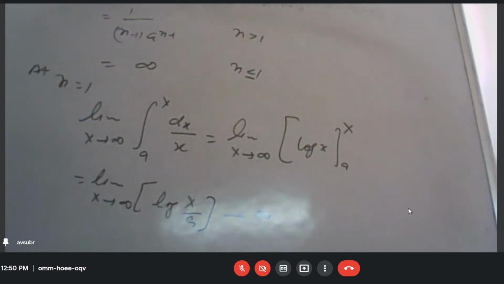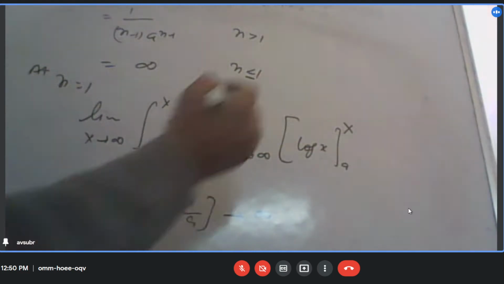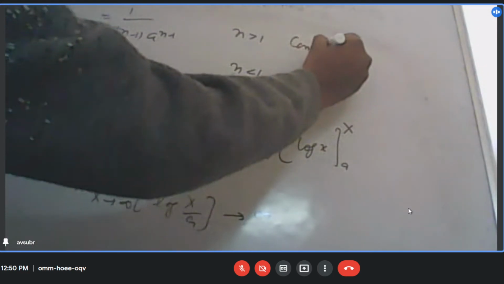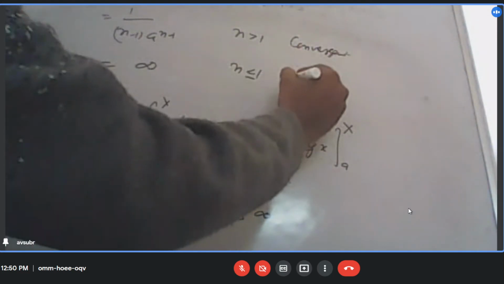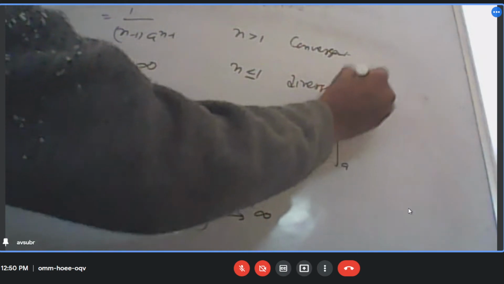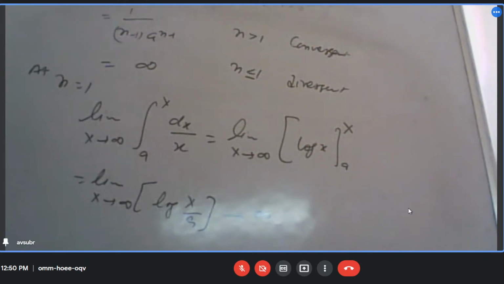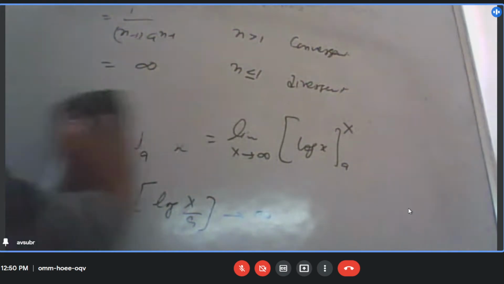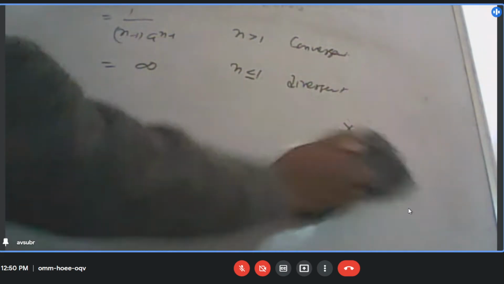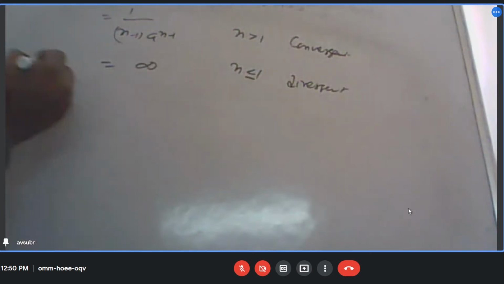Divergent. Divergent. Okay. And only for n greater than 1, it will be convergent. समझ में आ गया? Yes, sir. तो हाँ, सर। अब ठीक है, अब मान लो हमारे पास कुछ इसी तरीके का